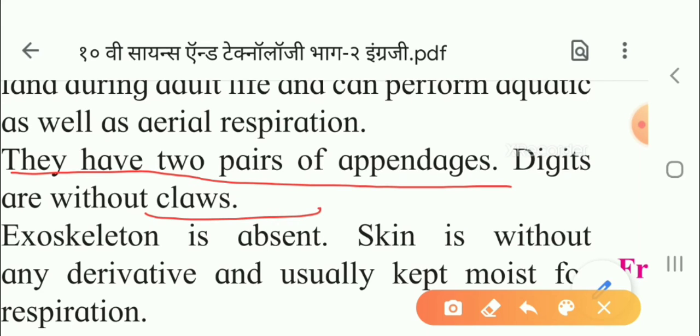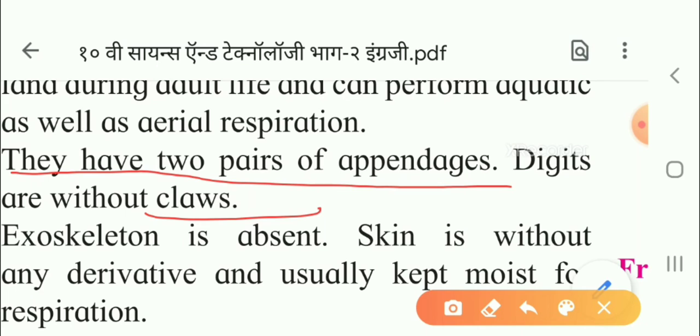So they have two pairs of appendages. Digits are without claws. Now, what is the meaning of claws? Claws mean curved, pointed, horny nails which are present in the foot edges. Now, the next point is external ear is absent but tympanum is present. That means from outside, like in human beings, we can see the external ear, but in case of the amphibian, the ear we cannot see from outside, but inside the eardrum is present.